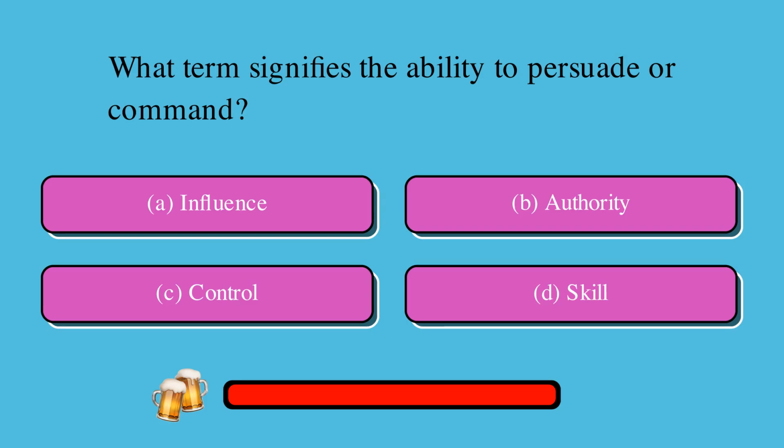What term signifies the ability to persuade or command? Is it A, influence, B, authority, C, control, or D, skill? The correct answer is B, authority.